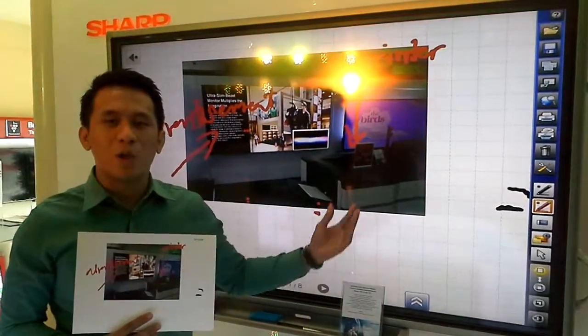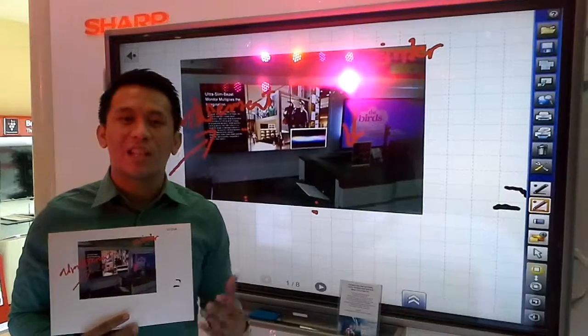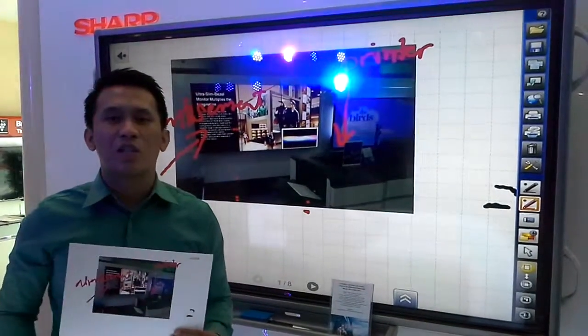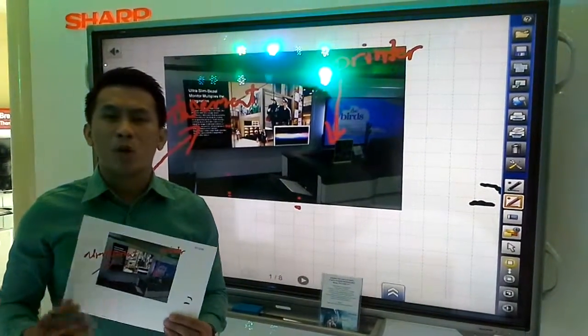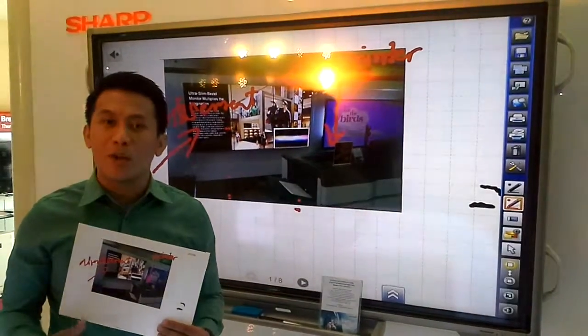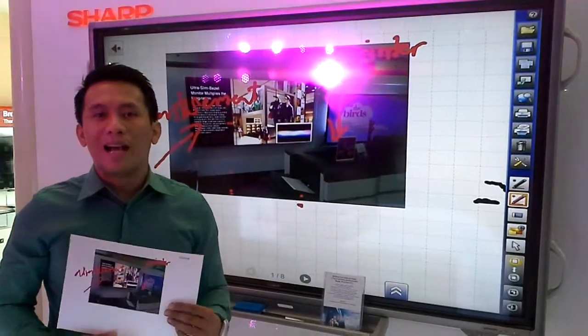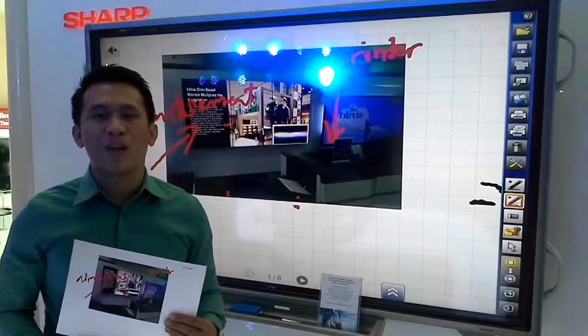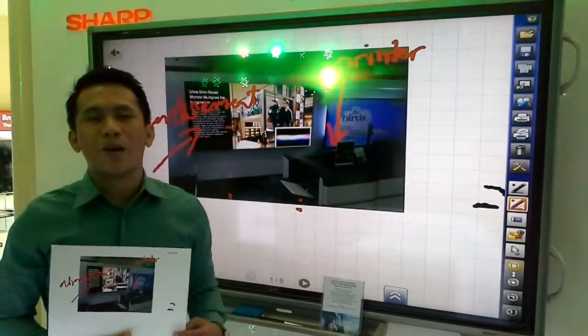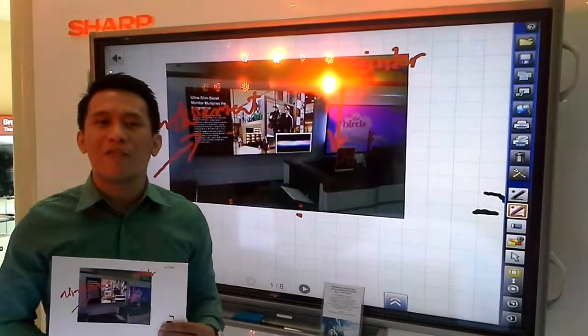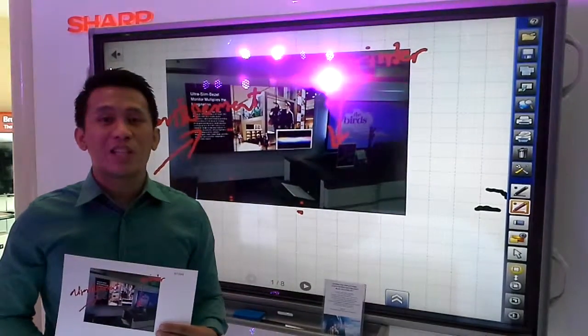By the way, this IWB comes in 60 inches, 70 inches, and also 80 inches. It's already out in the market. You can go to our showroom in Pioneer. It's called Sharp Business Solution Showroom. You can just easily find it here along Pioneer Street, and it is only 500,000 pesos suggested retail price.